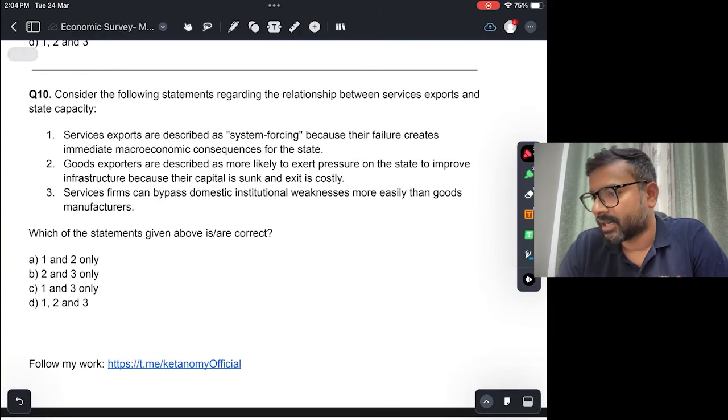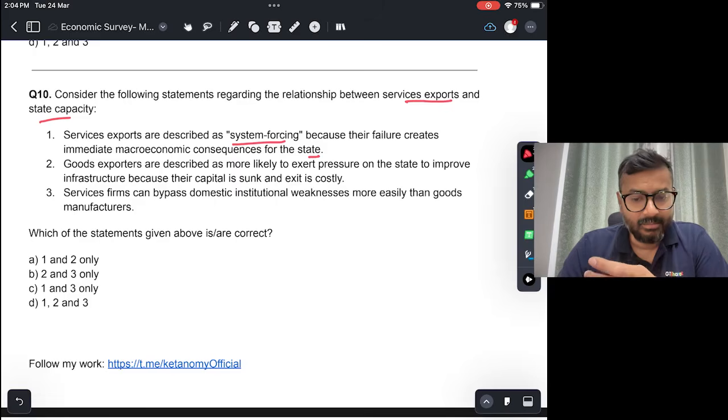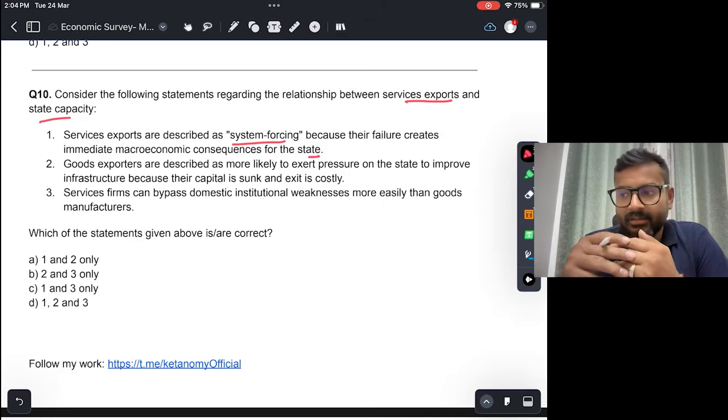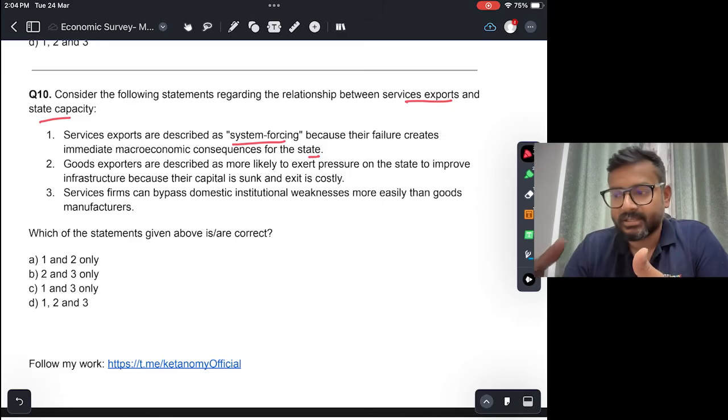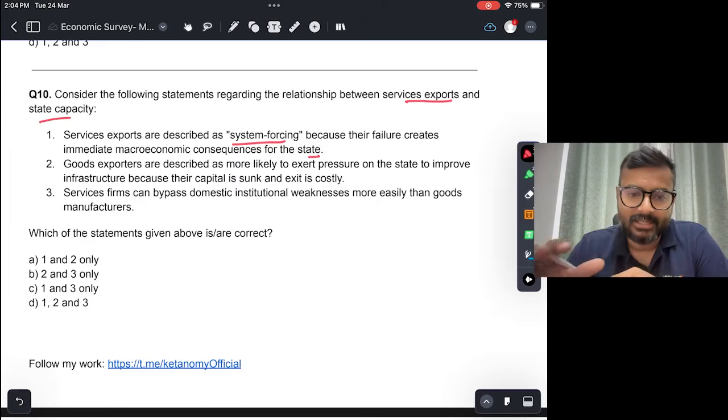Consider the following statement regarding the relationship between services exports and state capacity. Services exports are described as system forcing because its failure creates immediate macroeconomic consequences for the state. Okay, this is very important. Services exports are not system forcing. Even if there are some failures in the state, the services sector is able to bypass that. Rather, goods exports are system forcing.